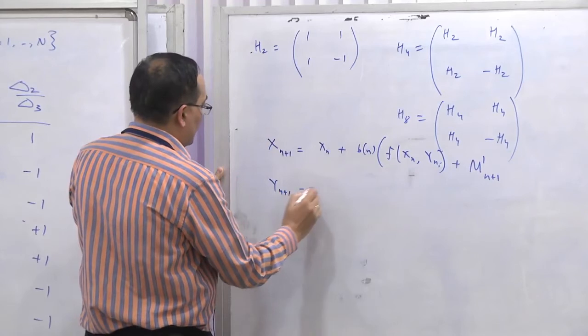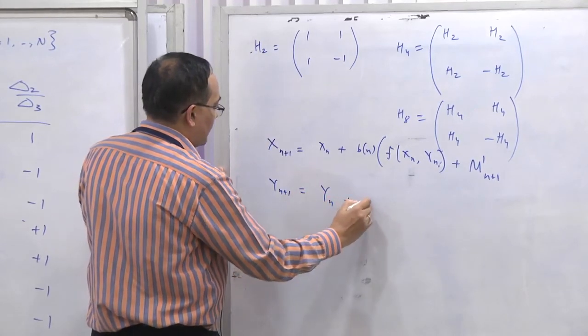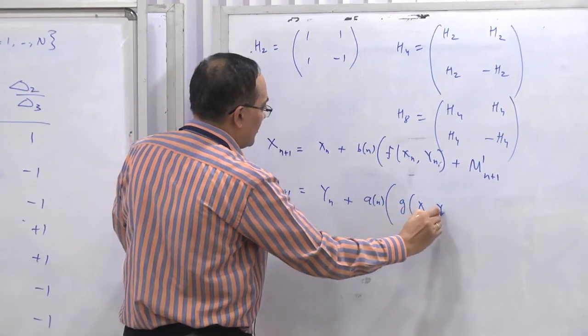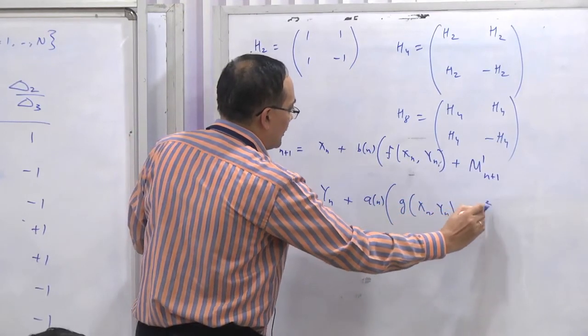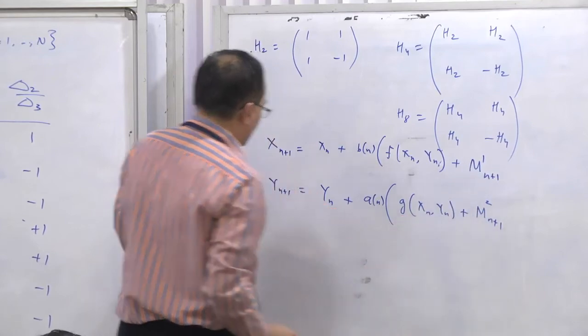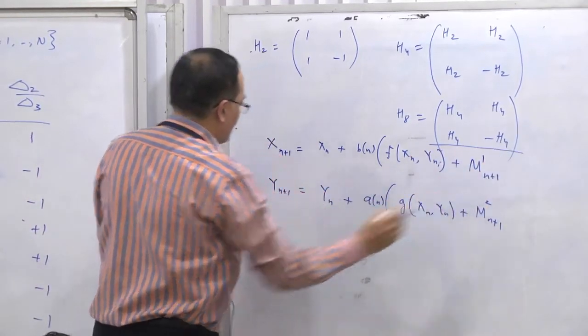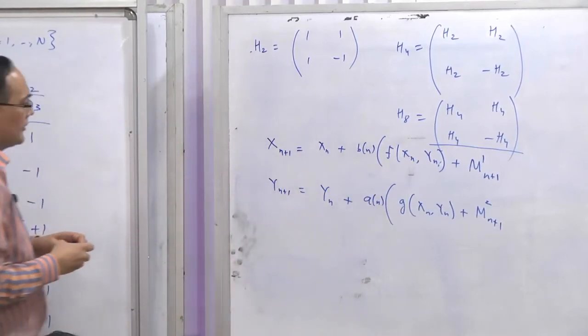And then the yn update proceeds in this manner: yn plus an times some function g of xn comma yn plus m2 n plus 1. These are martingale differences, m1 n plus 1 and m2 n plus 1, and these are the iterates.